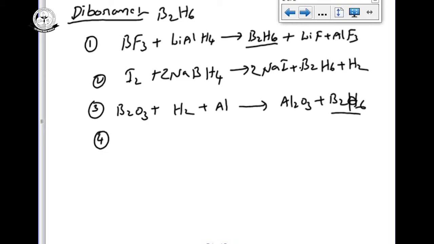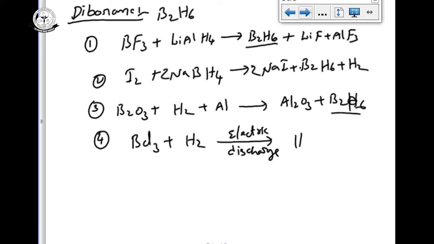Fourth method of preparation: BCl3, I am taking, so we need hydrogens, on hydrogenation by using electric discharge we can get HCl plus our diborane.